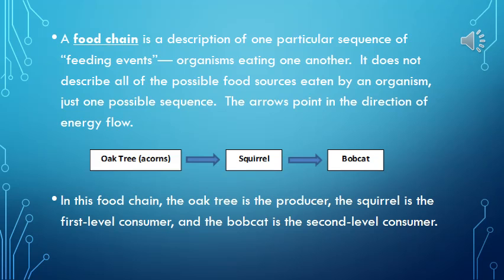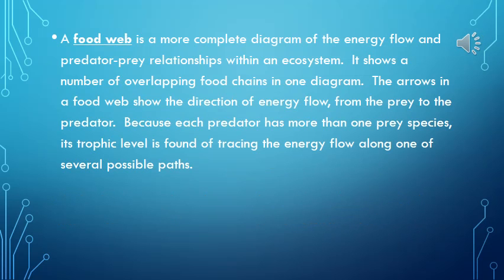the second-level consumer. A food web is a more complete diagram of the energy flow and predator-prey relationships within an ecosystem. It shows a number of overlapping food chains in one diagram.